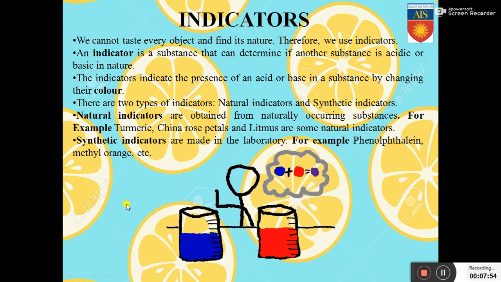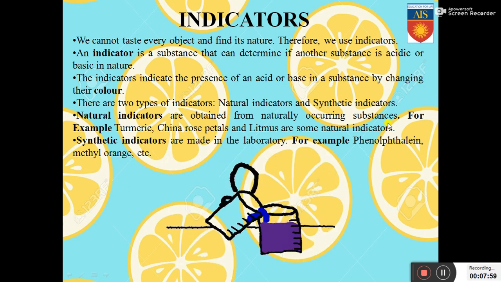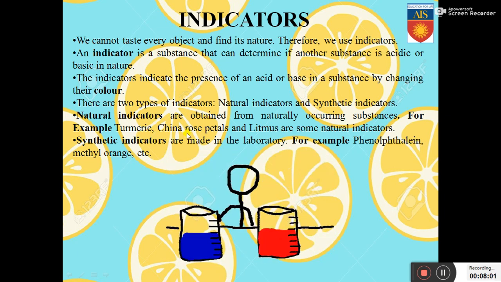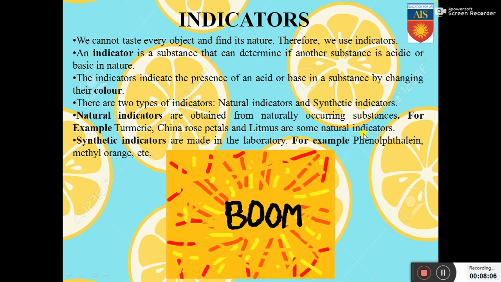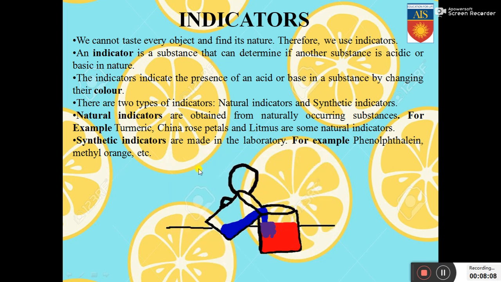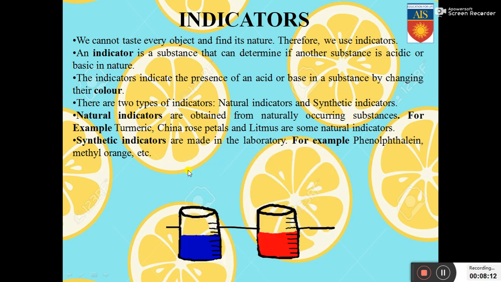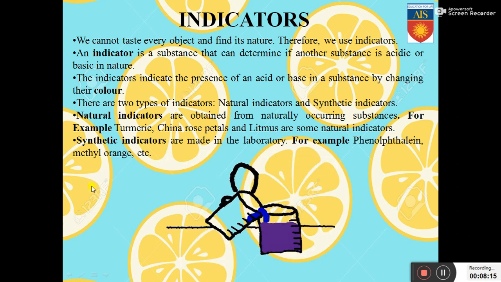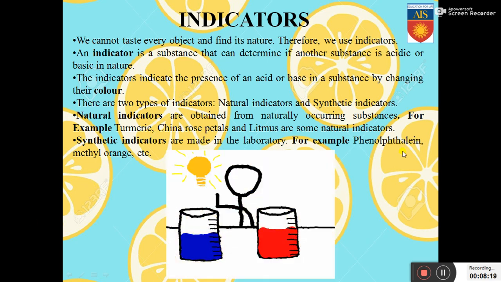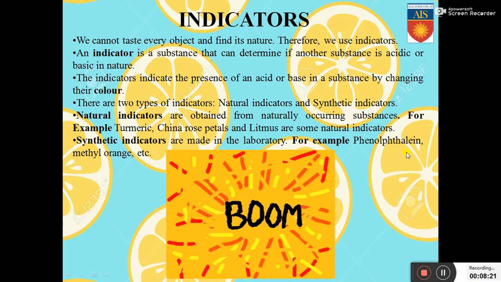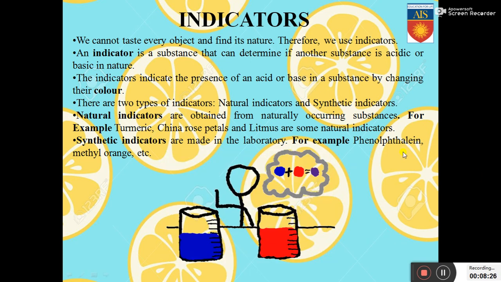Natural indicators, as the name suggests, are obtained from naturally occurring sources or substances like turmeric, China rose petals and litmus paper are some natural indicators. And what are synthetic indicators? They are made in the laboratory. So anything that is not naturally occurring and is made in the laboratory are synthetic indicators. For example, phenolphthalein, methyl orange, etc. We will have a detailed discussion in the coming slides. Let us get started with learning about indicators.